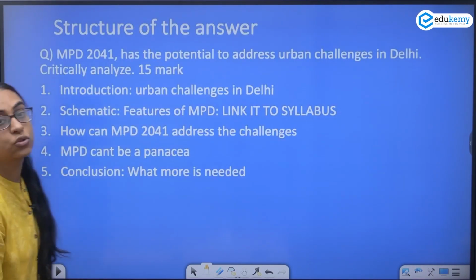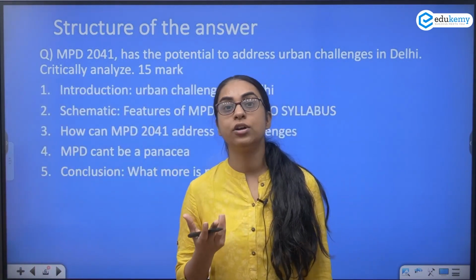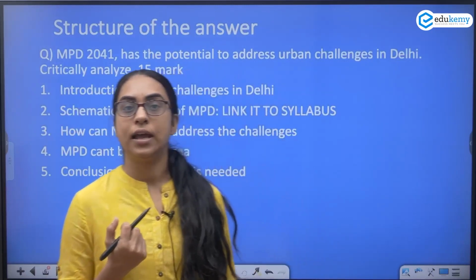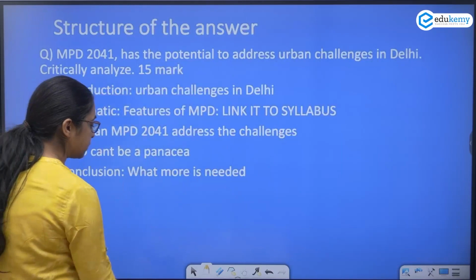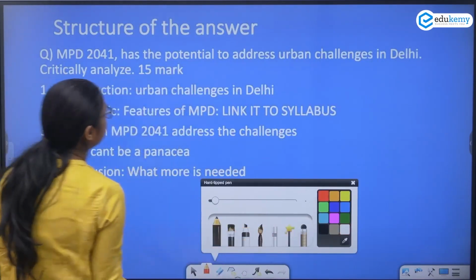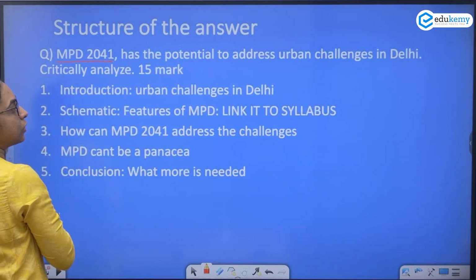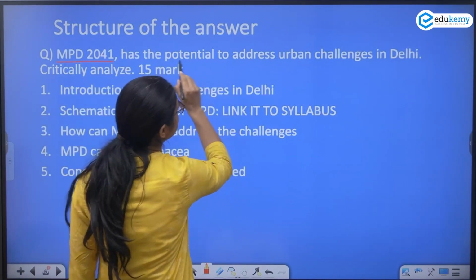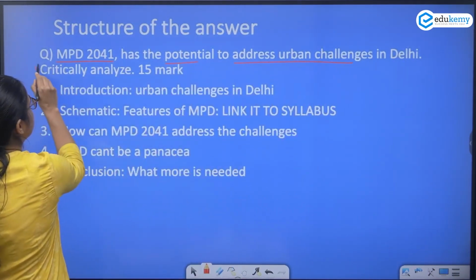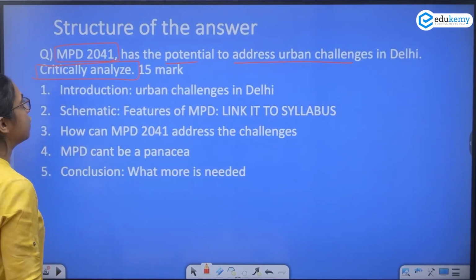let's look at the structure of the answer. How do you structure your answer? What do you write in the introduction? What kind of diagram you can draw? The body dimension, etc. So how do you structure this answer? So first, let's underline the keywords. The keyword is the master plan for Delhi 2041, and it has potential to address the urban challenge, and you'll have to critically analyze.